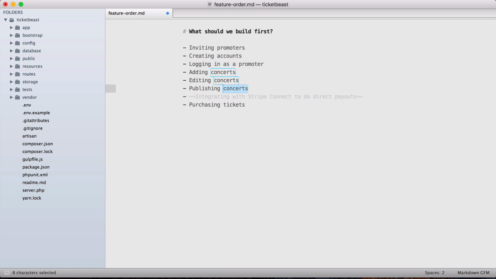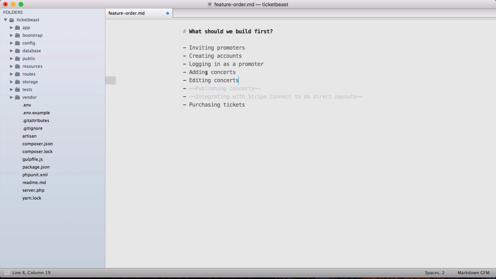Now, what about publishing concerts? Making it so that a promoter can go in and hit a button to say, make this concert live. Well, again, someone working at TicketBeast could do this for them. They could say, hey, tickets go on sale at this time. And someone working for us, a developer who has access to the database, can just go in and flip some sort of field that says, okay, this concert's published now. So that will allow us to avoid building out this whole UI. We'll probably still have to build the concept of a concert being published or not published pretty soon. But actually building that out as a feature for promoters to interact with, maybe not as important as we think. So let's skip that one for now.